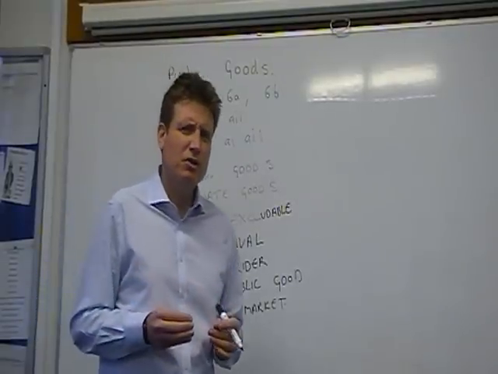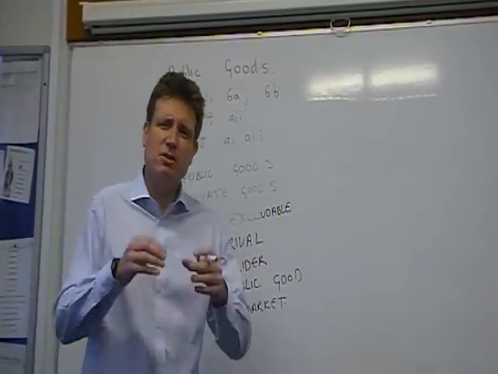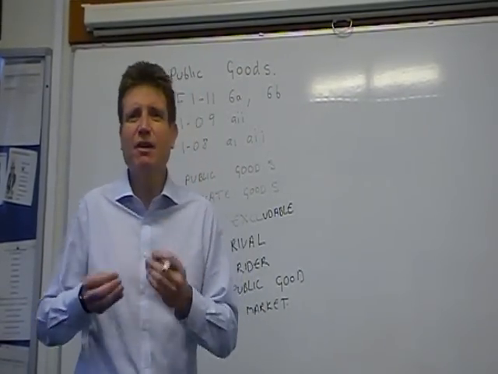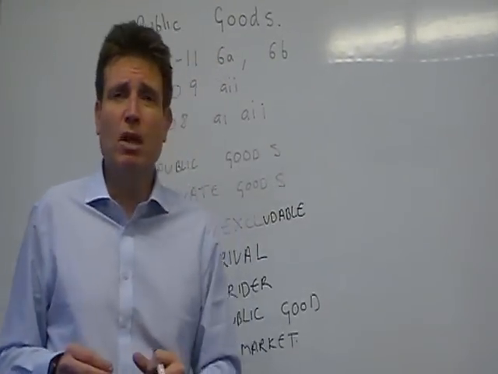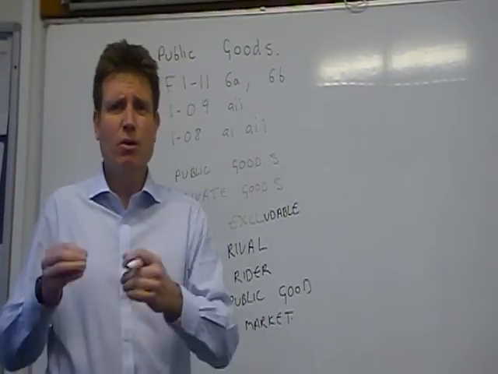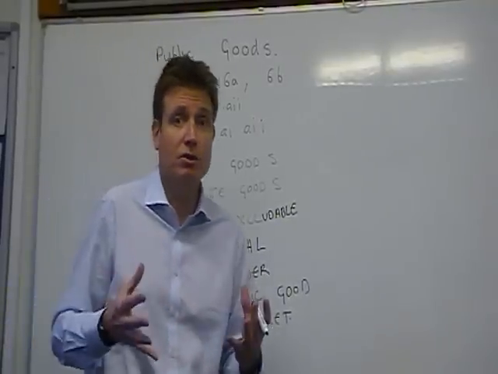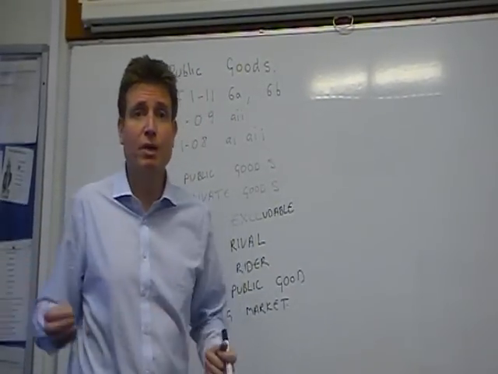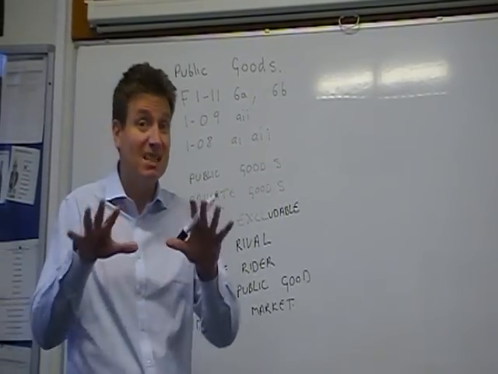What happens though if you get a question, is a beach a public good? Well, that's an interesting one, isn't it? Because it's got some elements of a public good, but also some elements don't quite neatly fit with a public good. Let's go through this. So for a beach, first of all, is it excludable? Well, it depends, doesn't it? What happens if it's a private beach attached to a hotel? Well, of course, then it is excludable. What happens if you have to pay on this to get on this beach, which sometimes happens, certainly when I've been abroad. Therefore, it is excludable. But if it was just my local beach, for me that's down in Morecambe, well, I suppose in some degree, it's not excludable. So again, it depends.